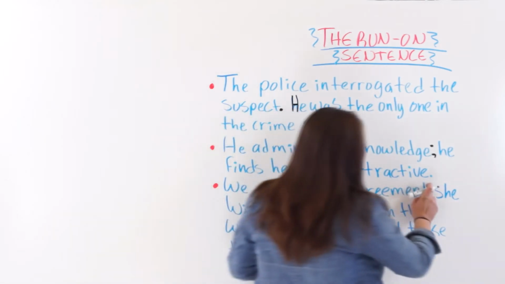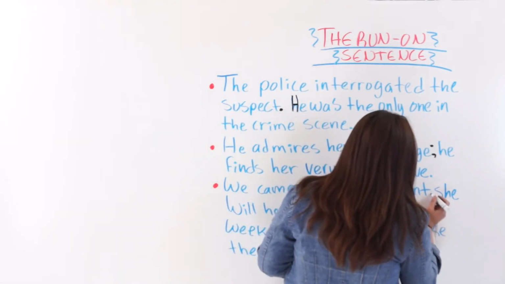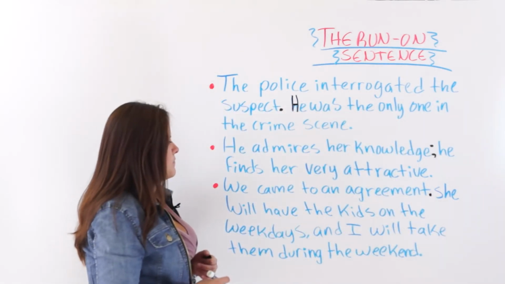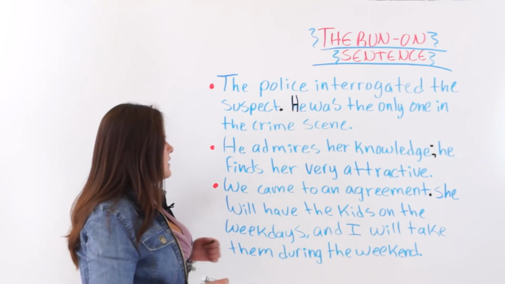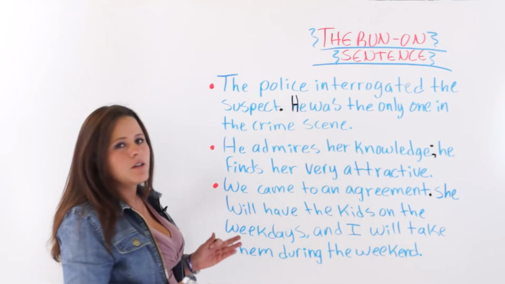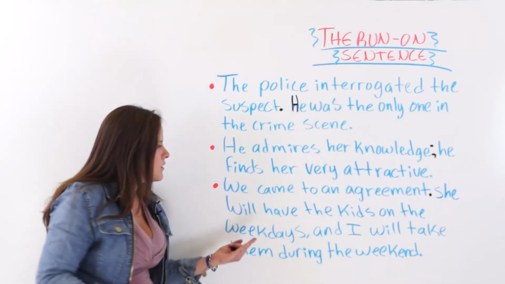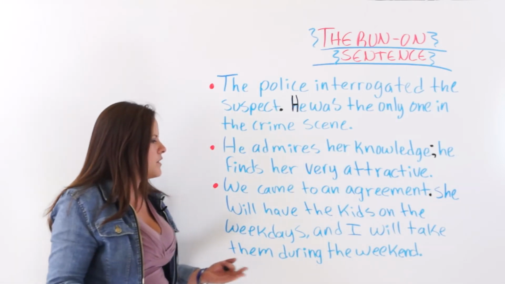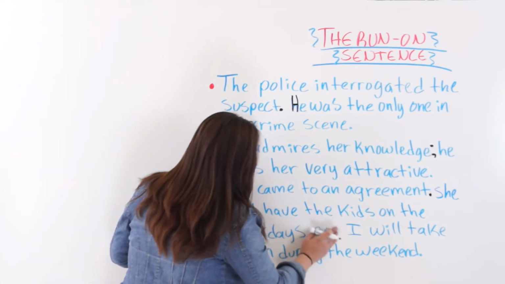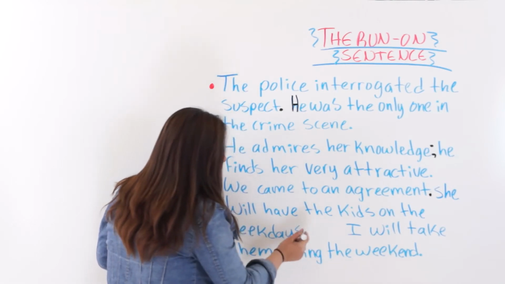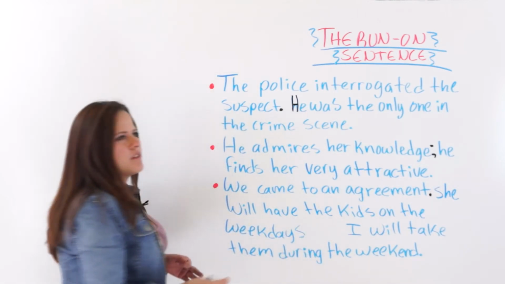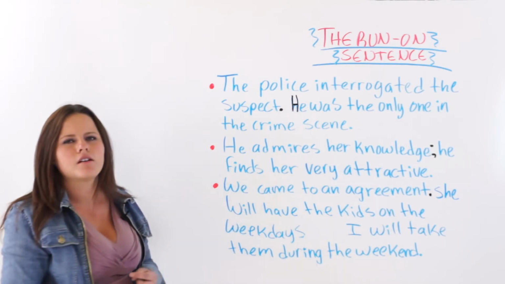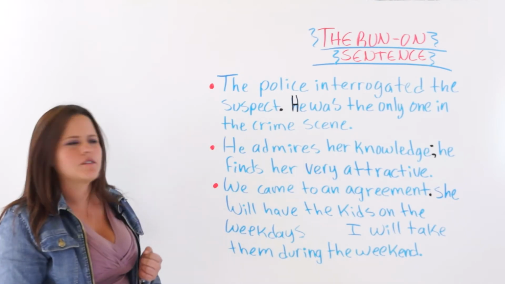Or you could add a period. We came to an agreement. She will have the kids on the weekdays. Whichever is correct. She will have the kids on the weekdays and I will take them during the weekend. If this was not here, like this, it would be another run-on sentence. She will have the kids on the weekdays. I will take them during the weekend. That would be another example of a run-on sentence.